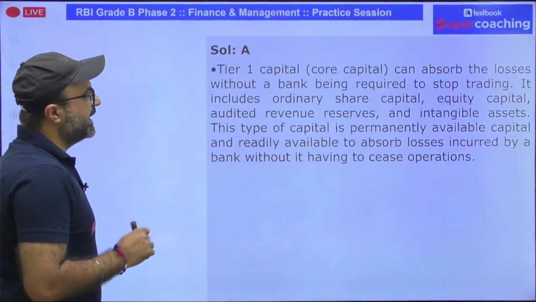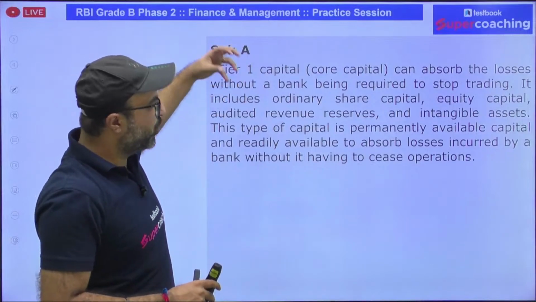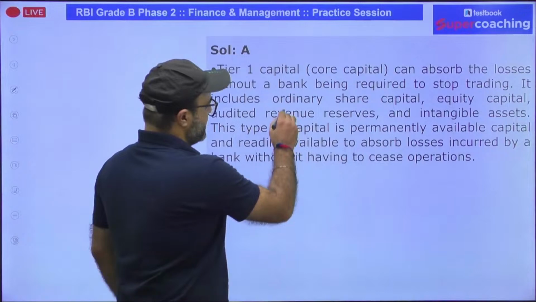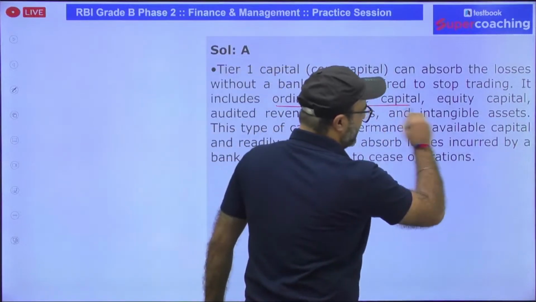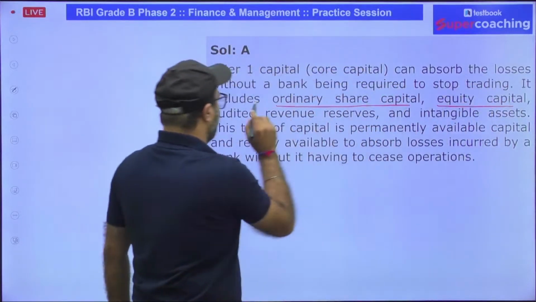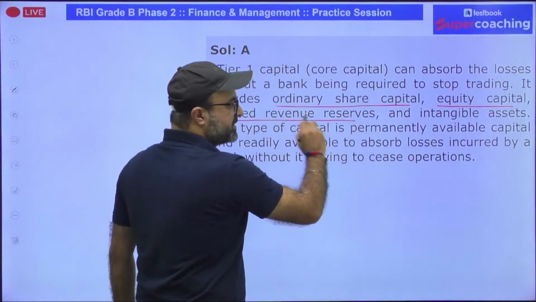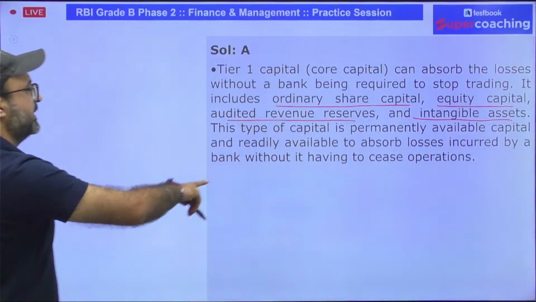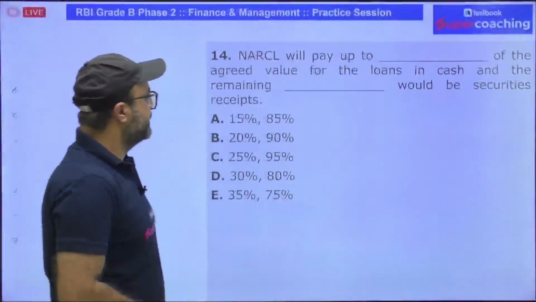So remember that tier 1 is basically the core capital which absorbs the losses. What all things does it include? It includes ordinary share capital, equity capital, audited revenue reserve, and intangible assets, not tangible assets. Intangible assets are included under this.